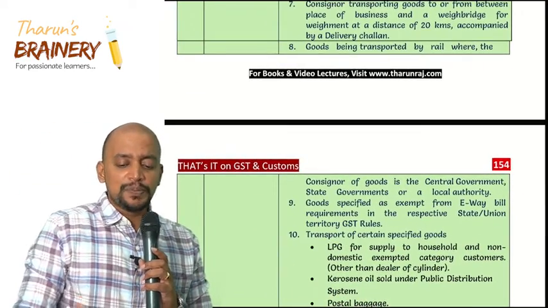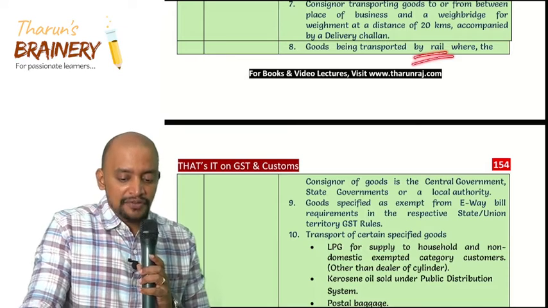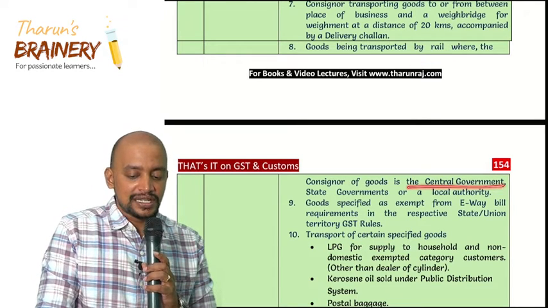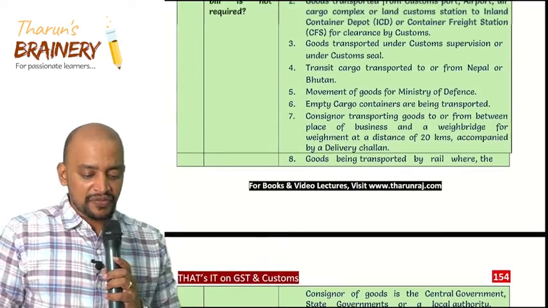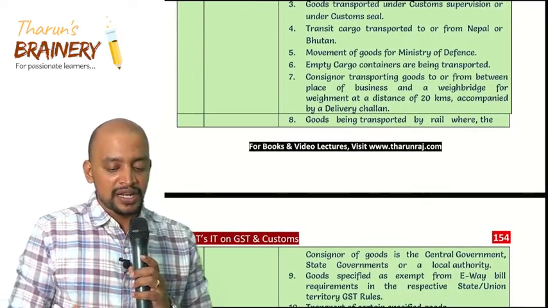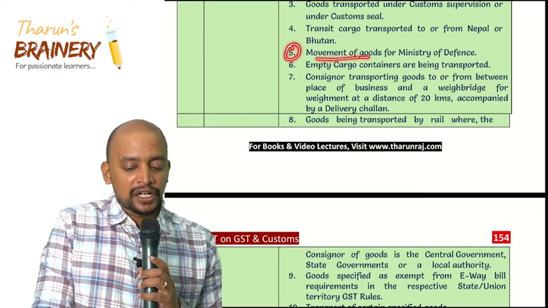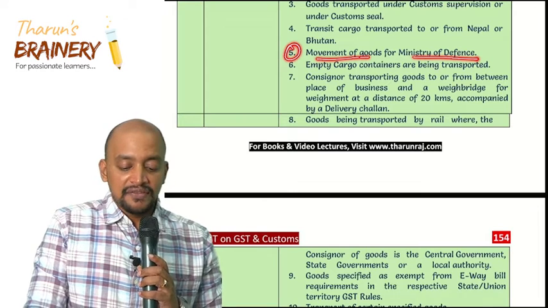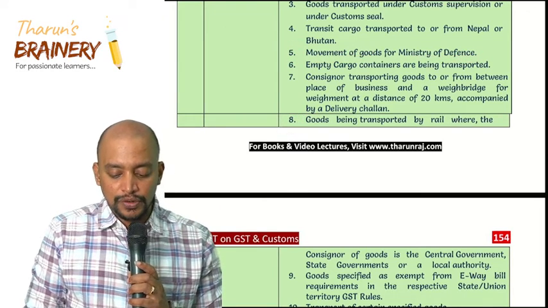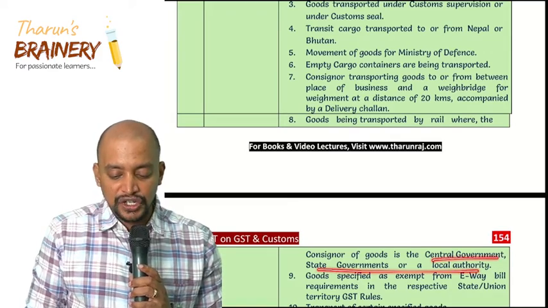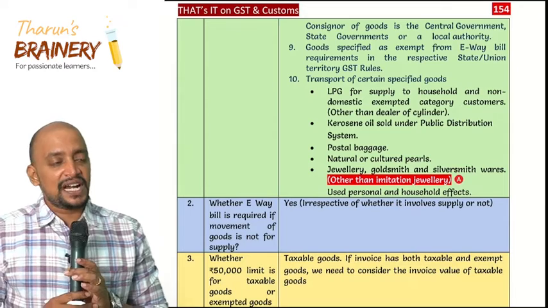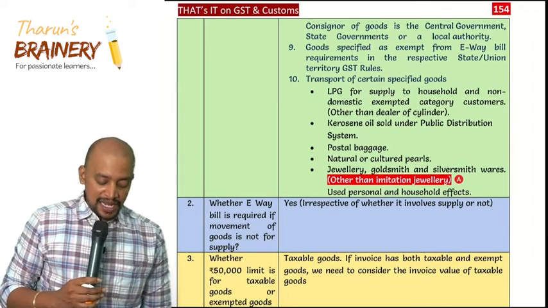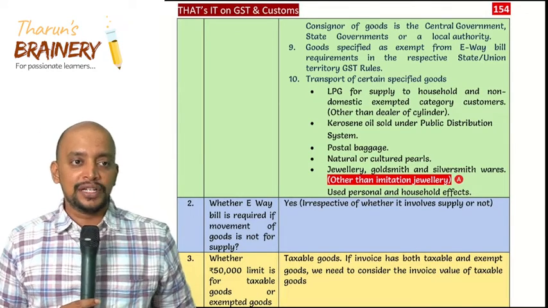Then goods being transported by rail, where the consignor of the goods is the central government, state government or local authority. What is the difference between the 8th point and the 5th point? 5th point, any movement of goods by Ministry of Defence. Whereas 8th point, movement of goods by government in which mode? Rail. Then goods specified as exempt from e-way bill by respective state governments or union territories.